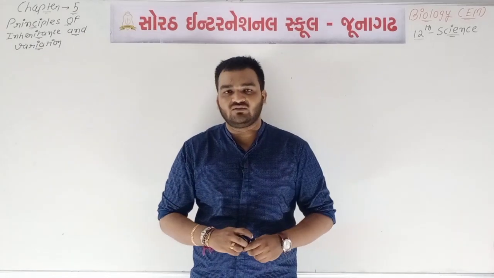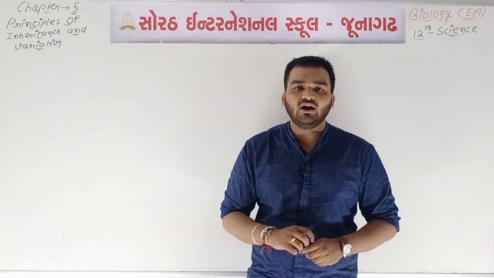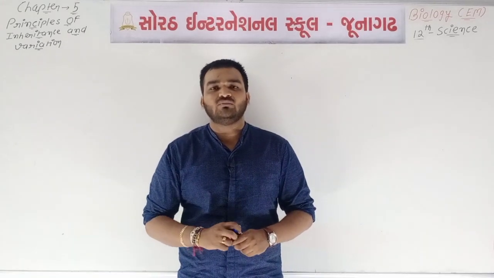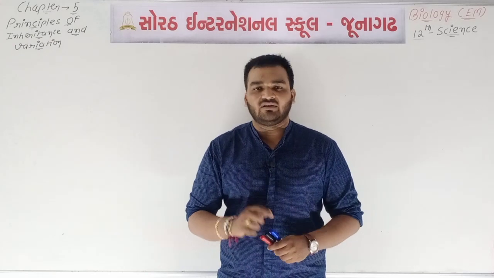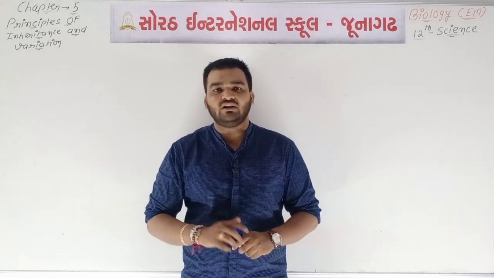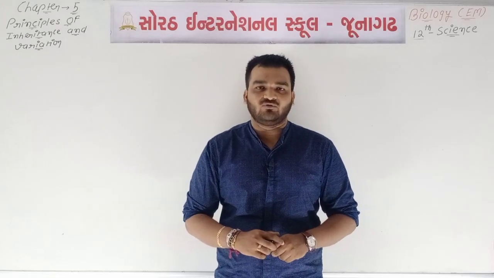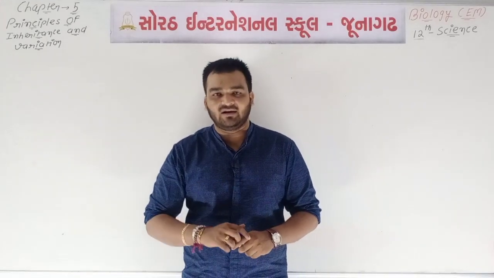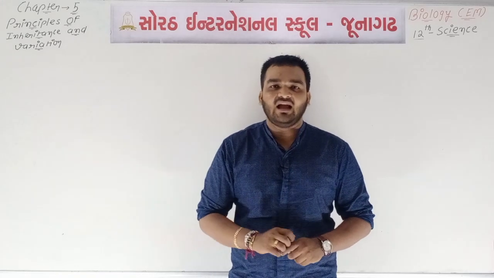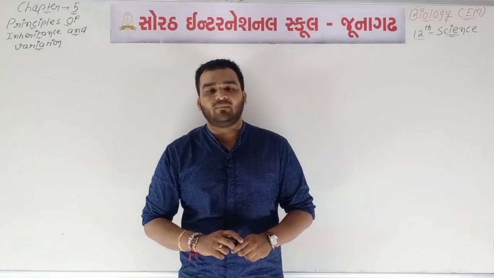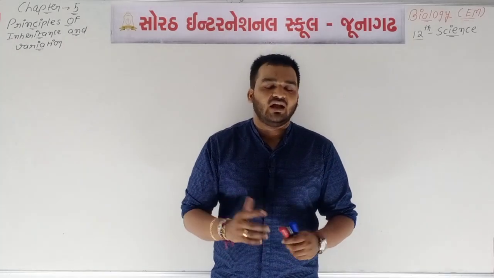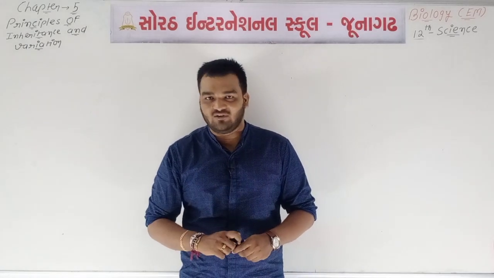In the last video lecture we did one example, and from this example we had the results 1:2:1 and 3:1. In homework I gave you two different examples, like parent having capital R crossed with small r, and parent having capital Y crossed with small y. You know the concept of genotype and phenotype.